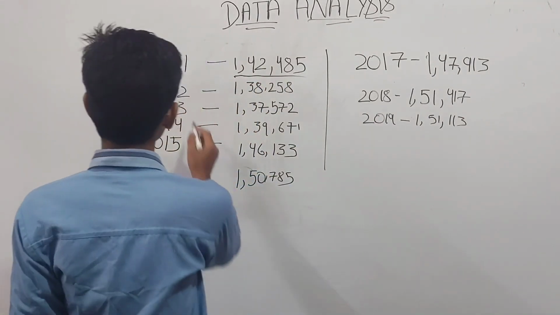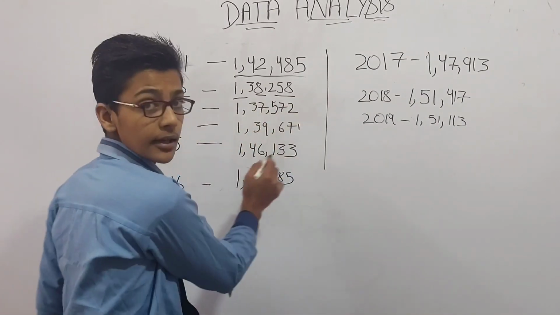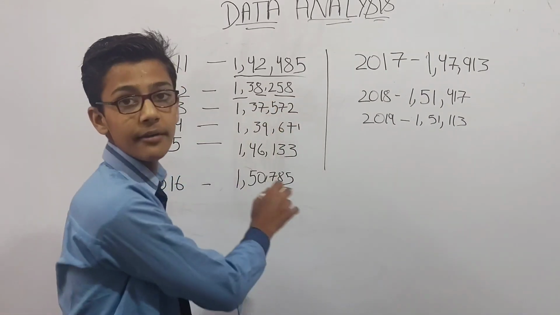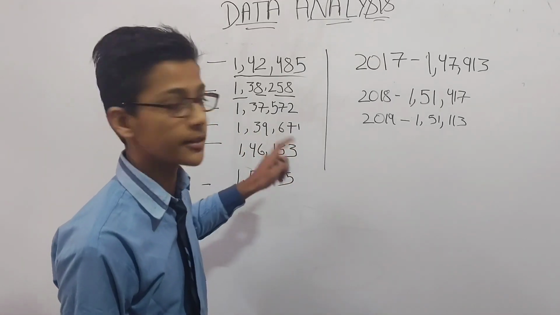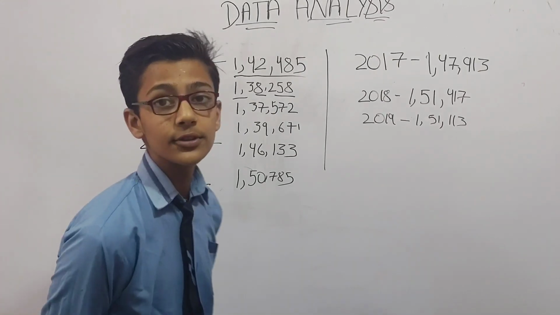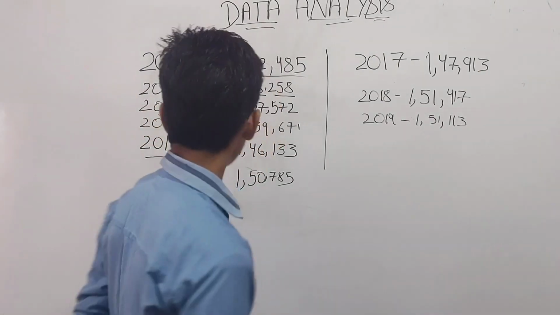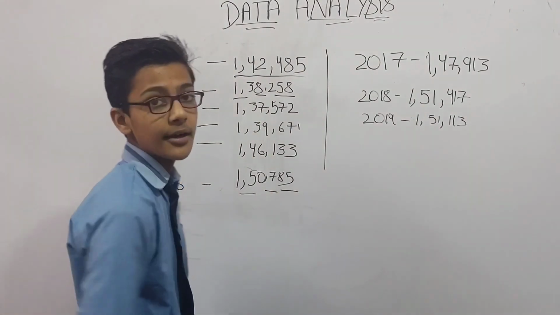1,42,485, and in 2012 it is 1,38,258. In 2013 it is 1,37,572. In 2014 it is 1,39,671. In 2015 it is 1,46,133. In 2016 it is 1,50,785.